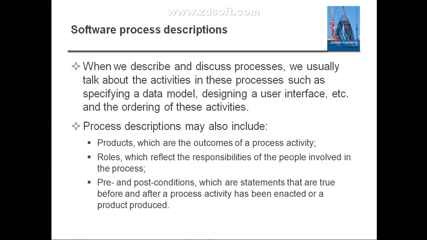Here, the process description is going to include three terms. The first is product. Product means the outcome of your process activity. That means what is the outcome of the activity? For example, architecture design. If I define the activity as architecture design, this is one particular activity you perform whenever you are developing a software product. Architecture design means you will come up with a system architecture; it gives the model for the system architecture. Products are nothing but the outcome of any kind of process activity. Clear?